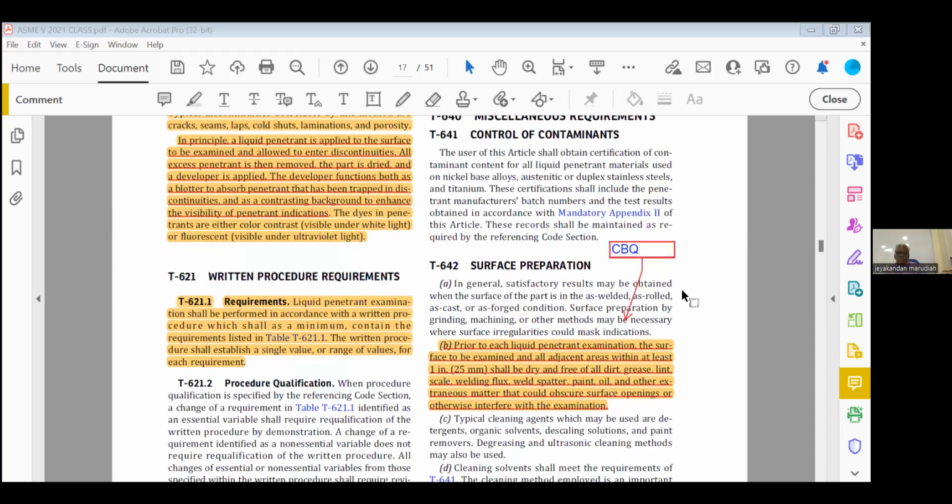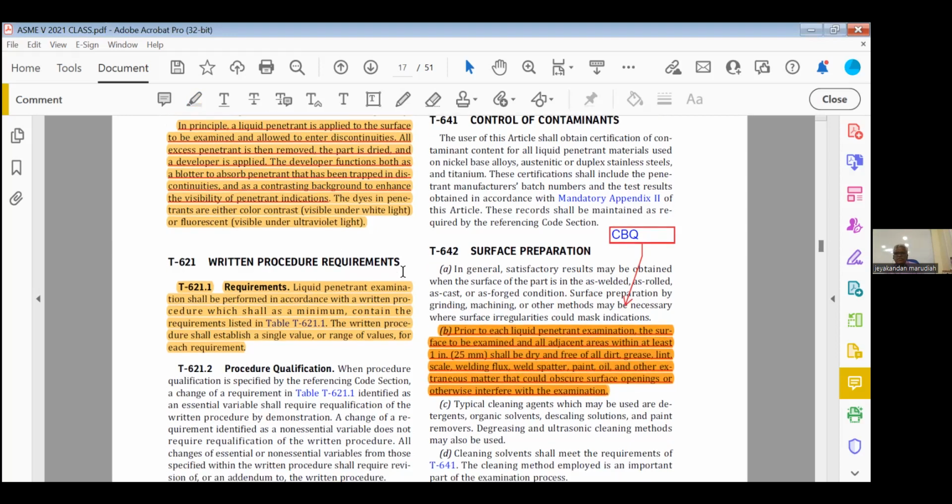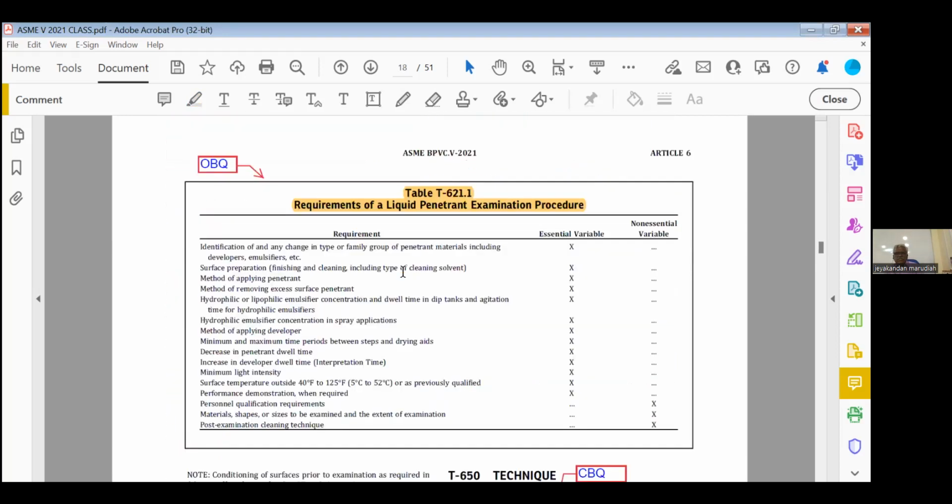Highlight this one. Closed book question. Surface preparation. Prior to each liquid penetrant examination, the surface to be examined and all adjacent areas at least 1 inch shall be dry and free from all dirt, grease, lint, scale, welding flux, spatter, all these things. That is closed book. You have to clean 1 inch on both sides. Closed book question.